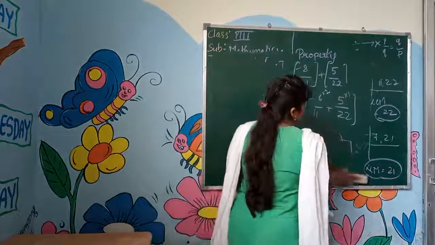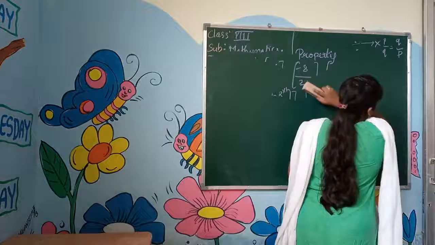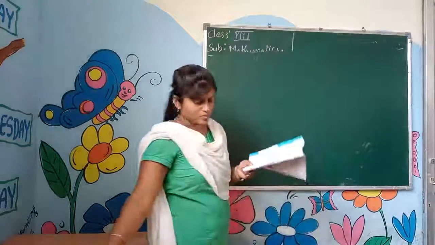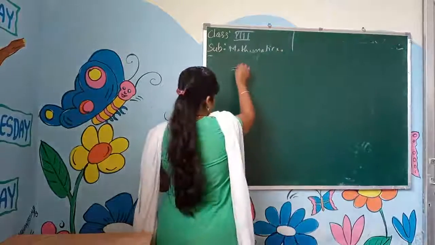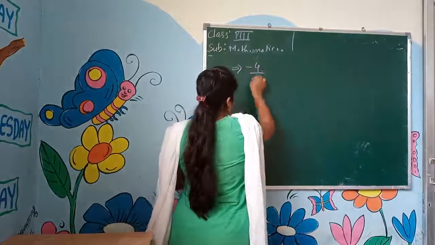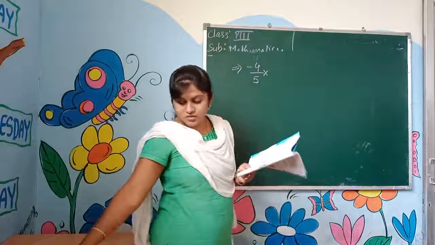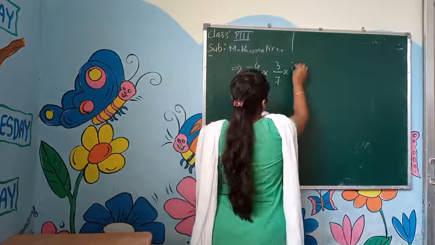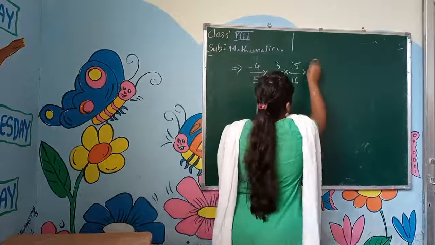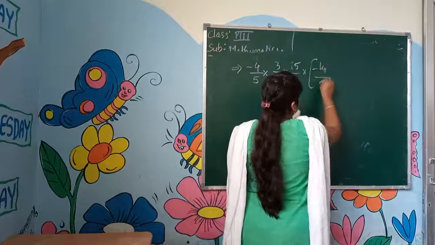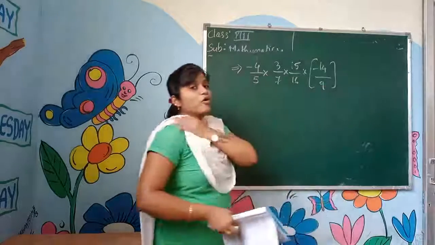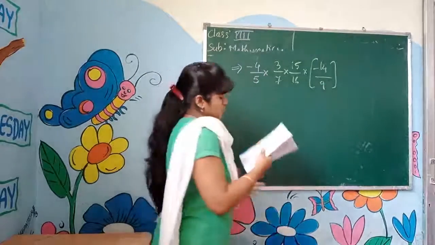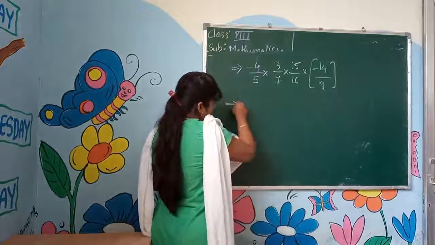The next problem now, using multiplication. Solving the rational numbers using multiplication. Minus 4 by 5 into 3 by 7 into 15 by 16 into minus 14 by 9. Here also they gave 4 numbers. Here also we have how many numbers, children? Here also we have 4 numbers only. What we have to do? We have to make a group.